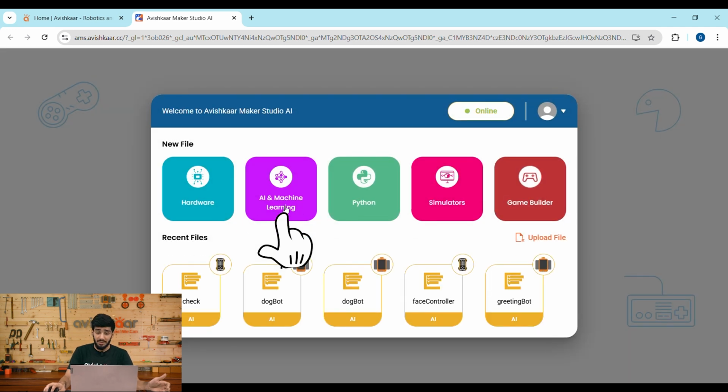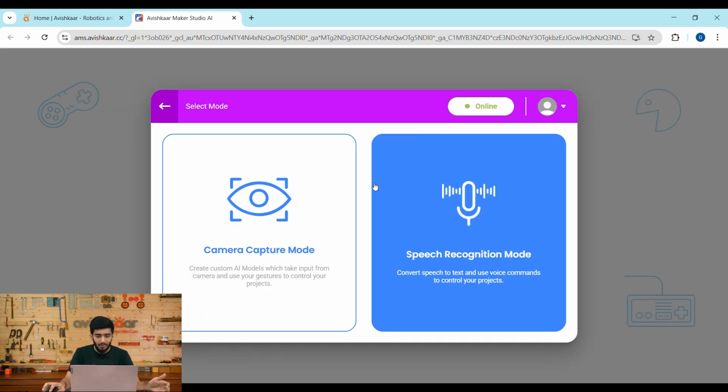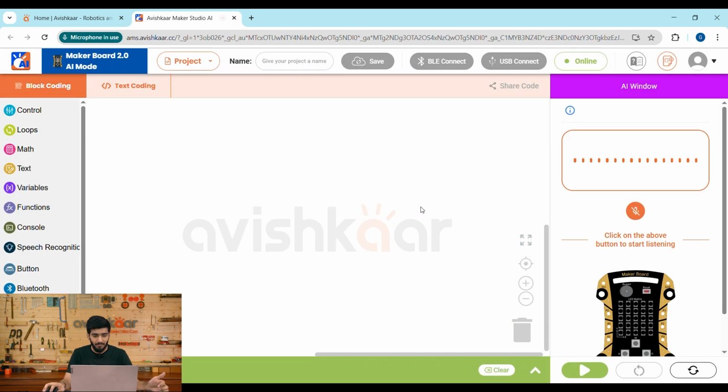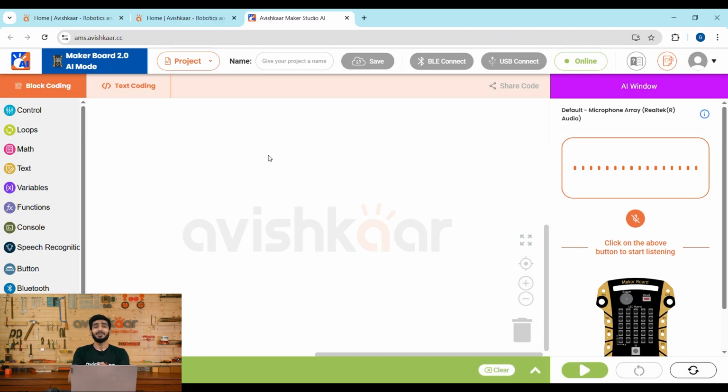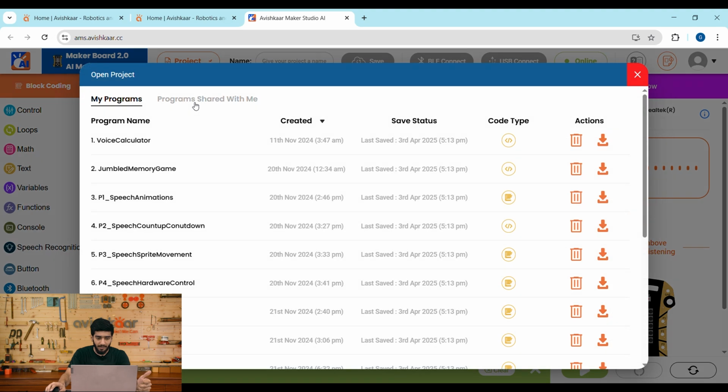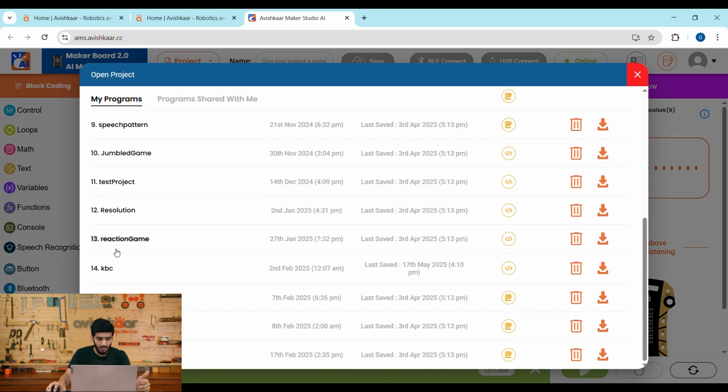Okay, AI and machine learning mode, Makerboard 2.0, speech recognition mode, and here we are logged into AMS. Alright guys, so now that we are logged into the Makerboard, next step is to click on this project menu, go on to this open button and look for the KBC project.